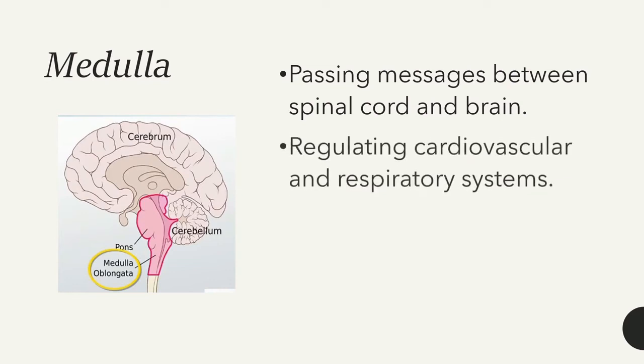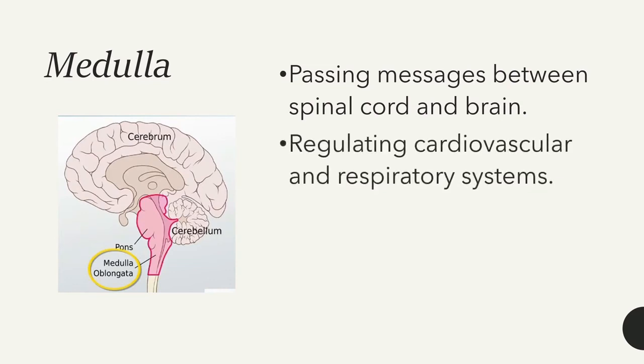Another main function of the medulla oblongata is to control the involuntary functions of our body like the cardiovascular system and the respiratory system. Involuntary means the activities that happen in our body without our permission, without our knowing. So they happen under the control of the medulla oblongata. Examples are the heartbeat and breathing.